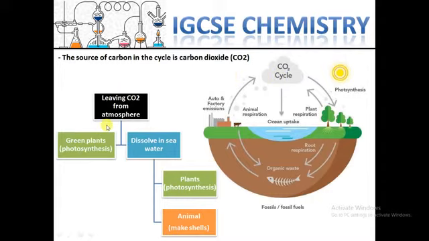There are two ways for carbon dioxide to leave the atmosphere. One is by green plants, through photosynthesis, and also carbon dioxide can leave the atmosphere by dissolving in seawater. So carbon dioxide can leave the atmosphere and be taken by plants, or be dissolved in seawater.